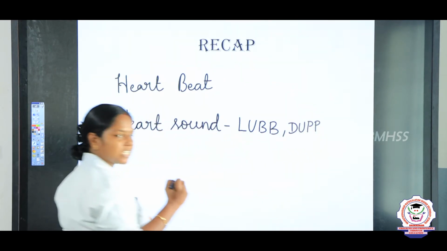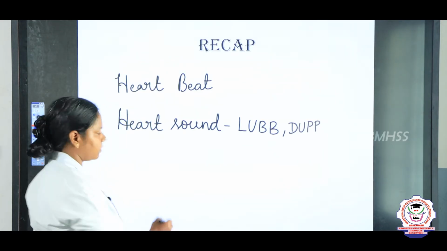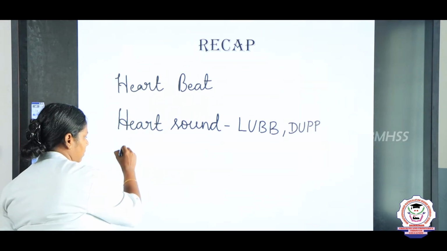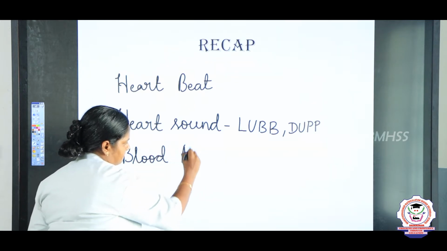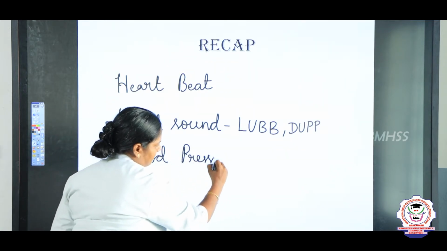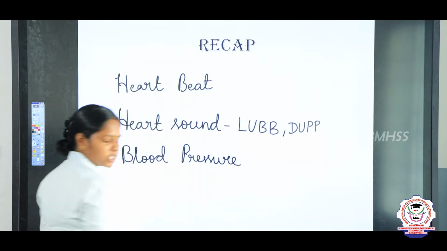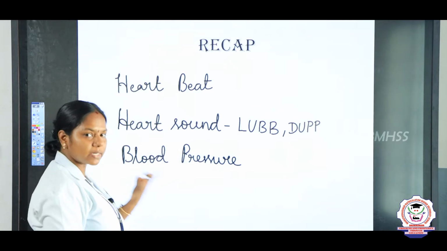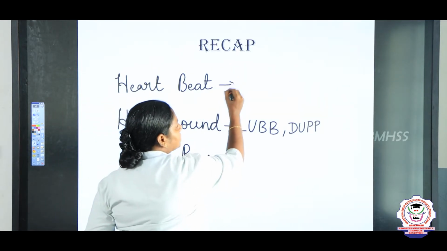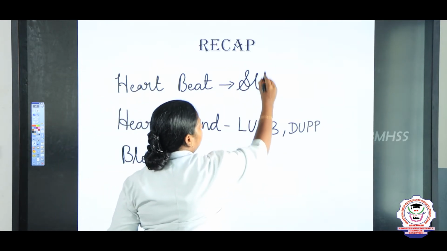And next we discussed about the blood pressure, right? And next we discussed about the instrument used to measure the heartbeat. What is the instrument we use? Yes, we used stethoscope.